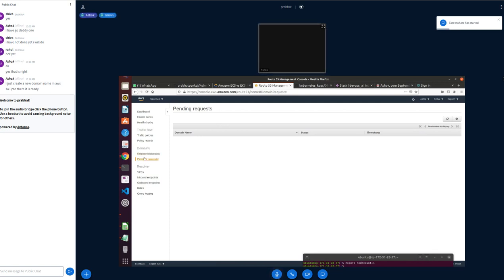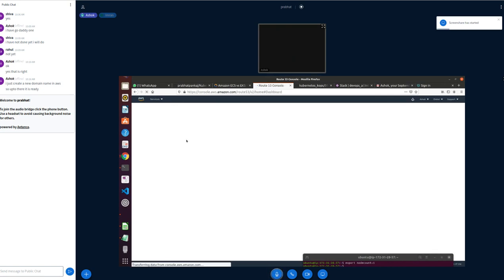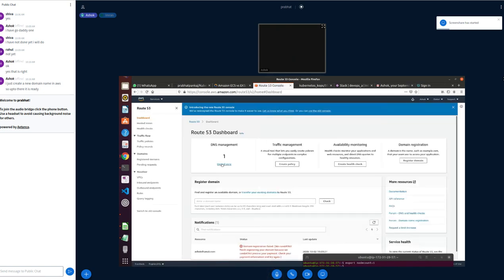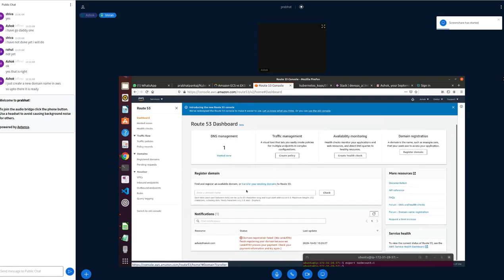Can you click on dashboard? See here, can you see at the bottom, register pay? Check your payment. You will have to pay it instantly, then only you will be able to get it. Go to action, go to your pay bill button.